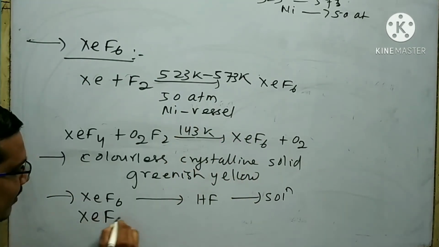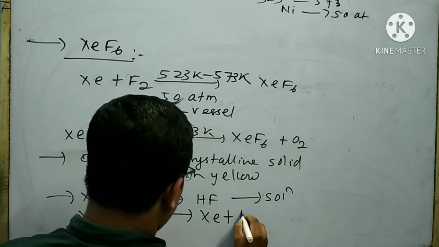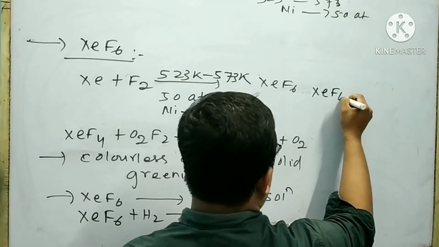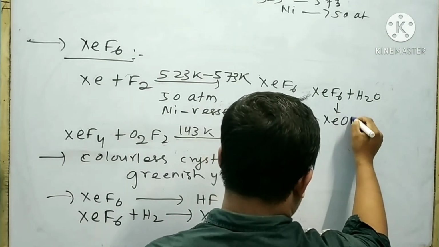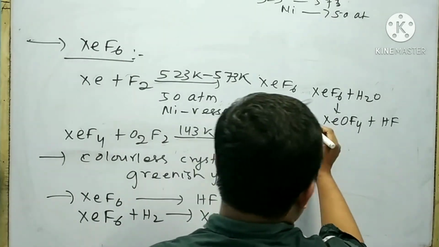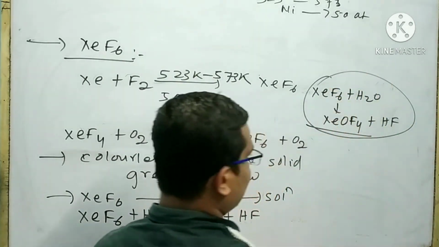Xenon hexafluoride, when it reacts with hydrogen, forms xenon and HF. Xenon hexafluoride, when treated with water, forms XeOF4 and HF. This reaction is only possible upon partial hydrolysis.